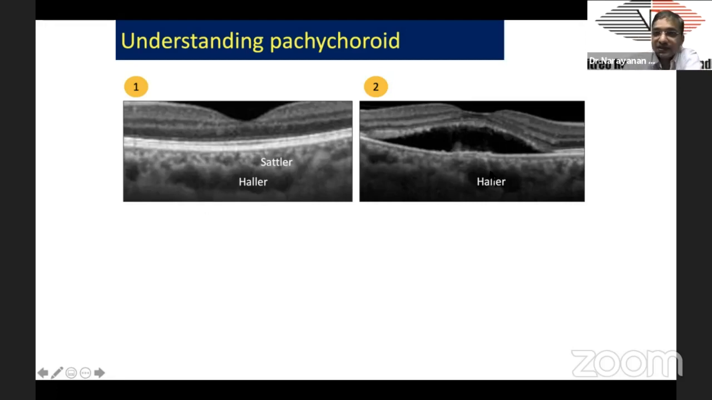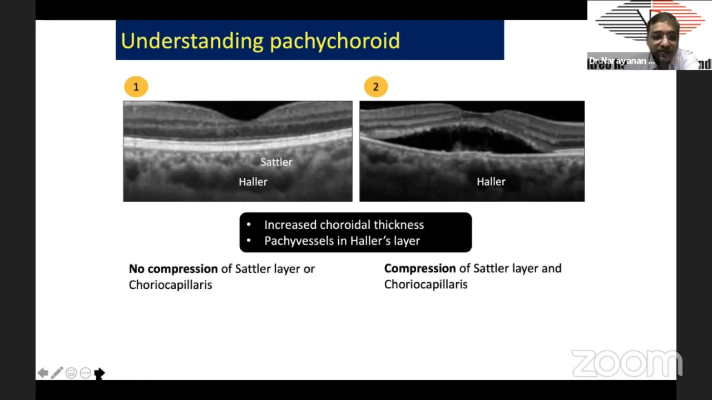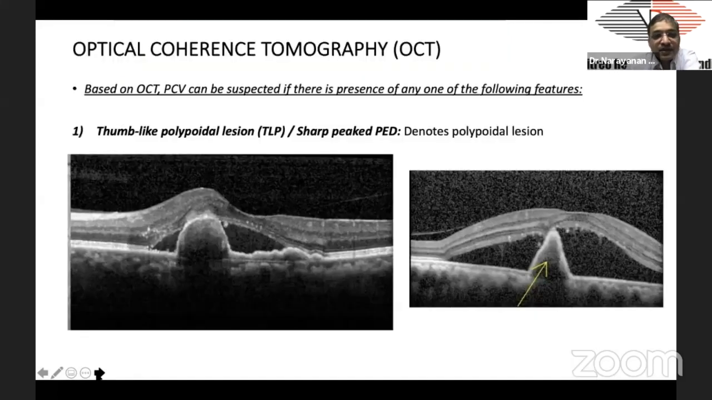Whereas in pachychoroid disease, while you have this dilated pachy vessel in the Haller layer, it's compressing the Sattler layer. As you can see, the Sattler layer here is fine, but here it's compressed, as well as the choriocapillaris. You see the choriocapillaris here is very nice, but here there is a compression. And if you do an FA, that might be the area where you will have those leaks. So pachychoroid disease is something which we need to understand, and it's not just pachychoroid.